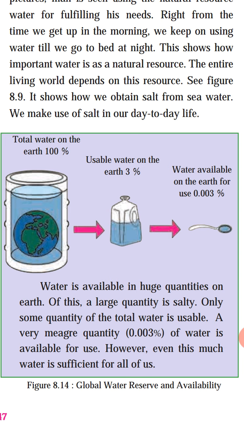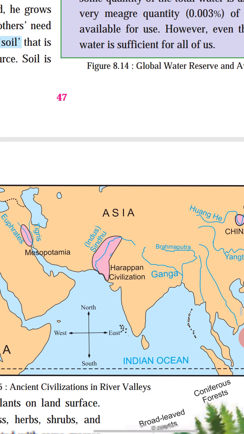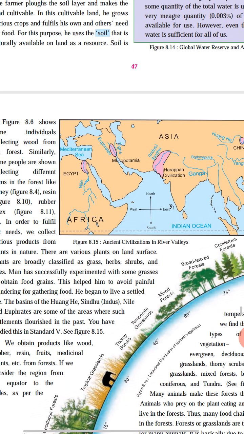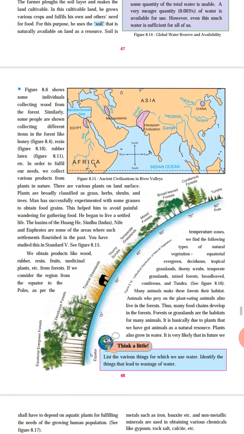Now students, in the next lecture we are going to learn about ancient civilization in river valleys. We are going to learn in detail all these topics, like latitudinal distribution of natural vegetation, marine vegetation. All this we will learn in the next lecture.